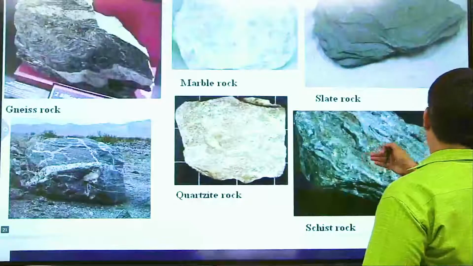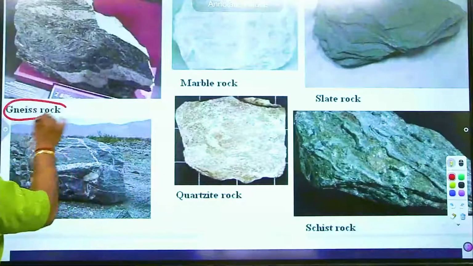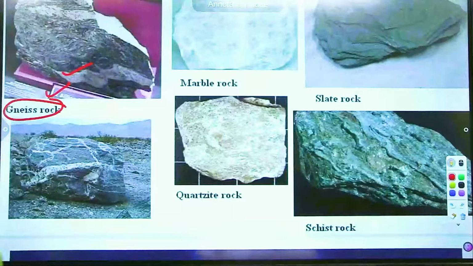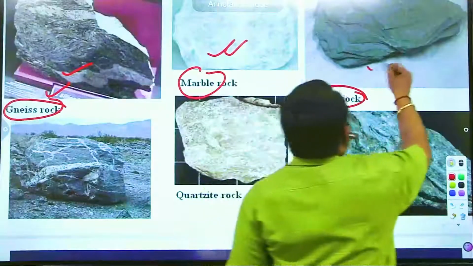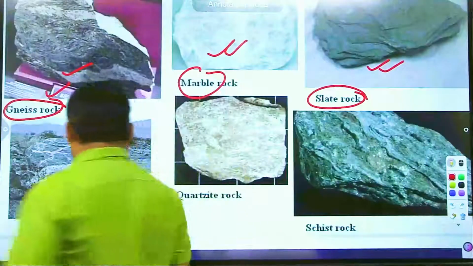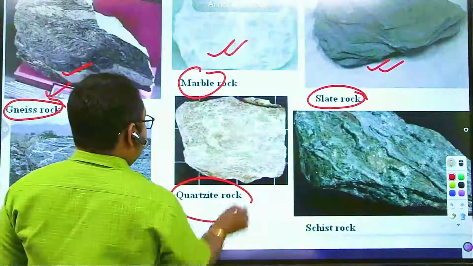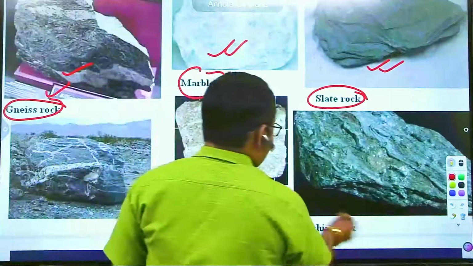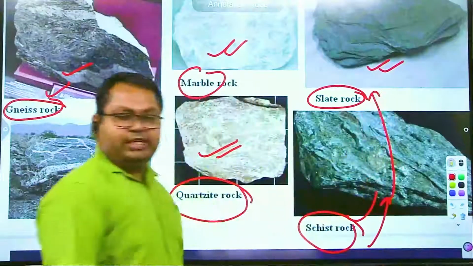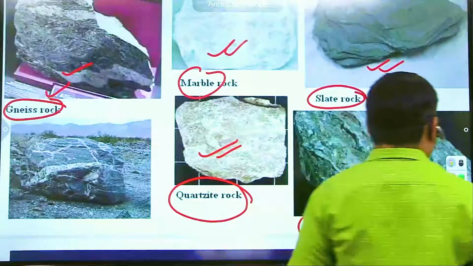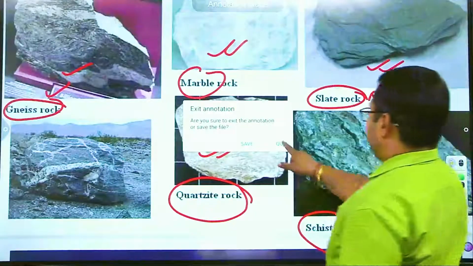Put a focus, give emphasis on the examples. Gneiss, an example of metamorphic rock. Marble, right? Marble, slate, forming from shale rock of sedimentary. Then quartzite, schist rock forming from shale. Initially schist from shale, then slate. So these are the actual examples of metamorphic rocks, right?